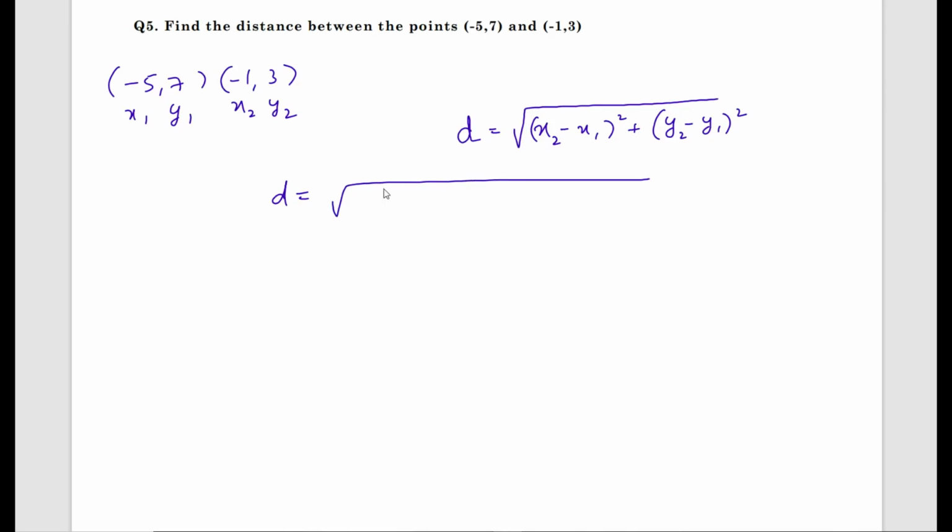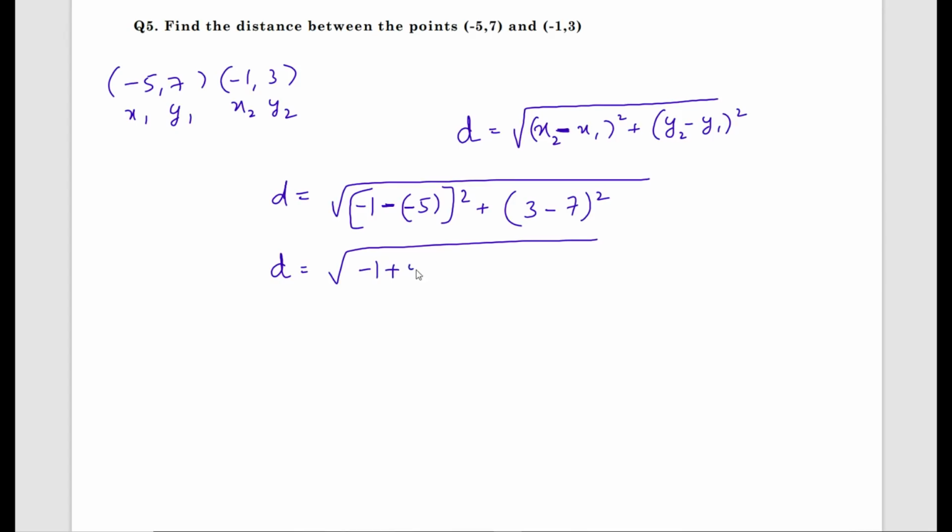Square root of what is x2? x2 is minus 1 minus, in the formula we have minus as it is. What is x1 value? Minus 5, whole square plus what is y2? y2 is 3 minus y1 is 7. Students, don't just watch the video, try to repeat with me. Minus into minus is what? Plus.